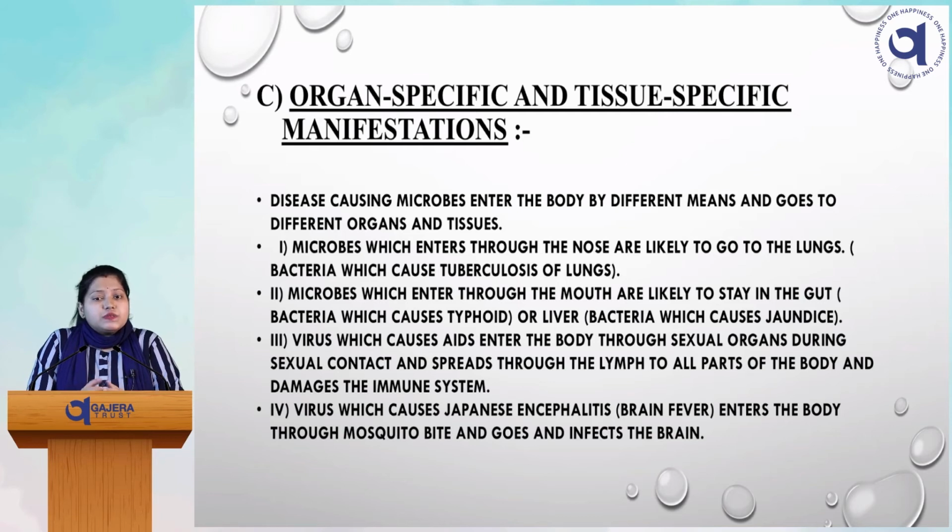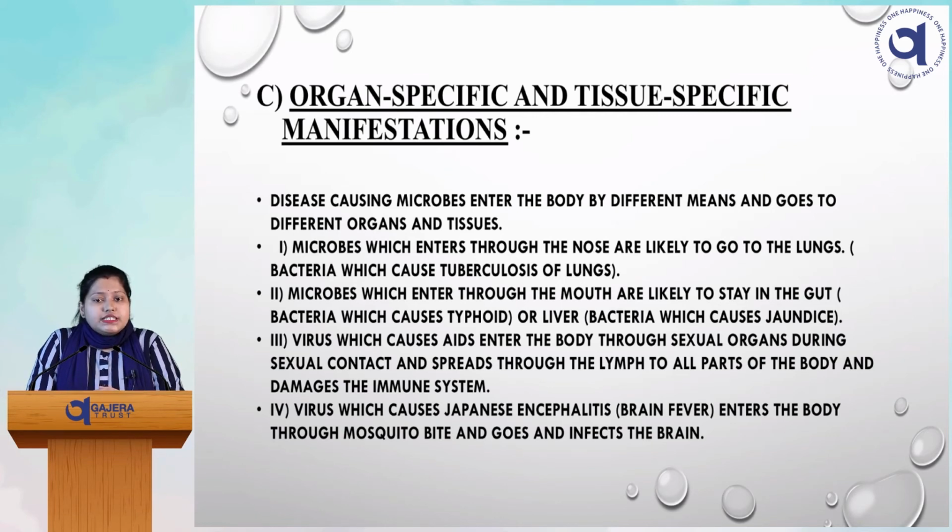Then next, the virus which causes AIDS enters the body through the sexual organs during sexual contact and spreads through the lymph to all parts of the body and damages the immune system basically. So that means it's tissue specific.